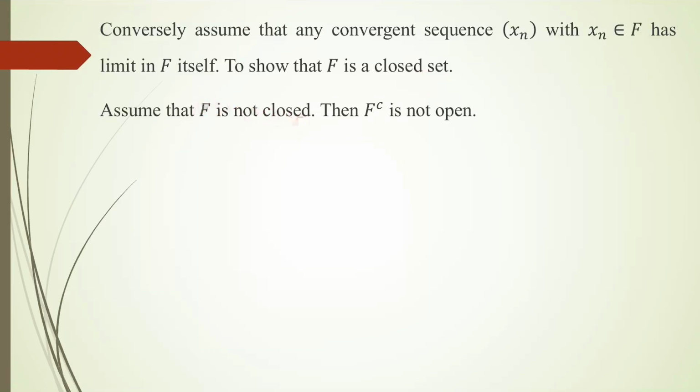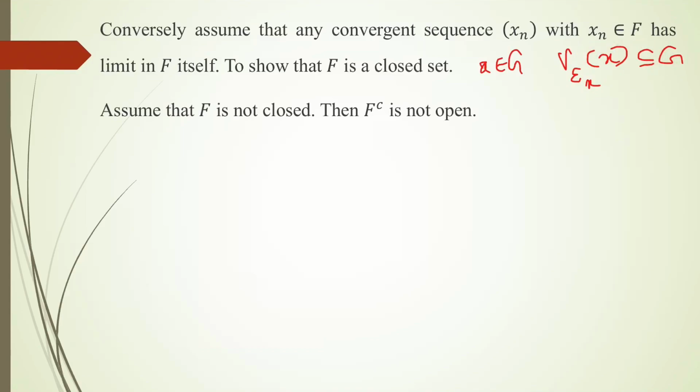If F is not closed, then its complement is not open, because we say that a set is closed if its complement is open. When will we say that a set is open? You take any set, suppose G. G is open if for each x element of G we have some epsilon_x greater than 0 such that V_epsilon_x(x) is contained in G. So for every x element of G, there is some epsilon neighborhood of that point which is completely inside G.